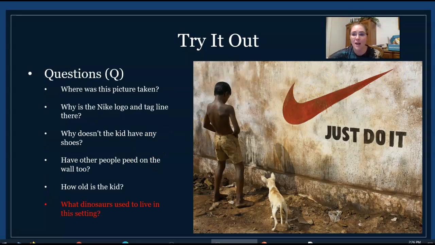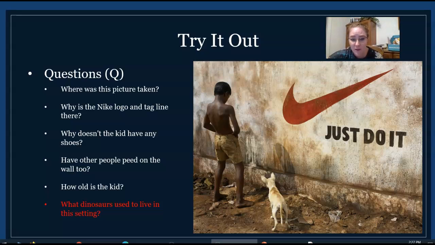Okay, questions. I can always come up with like a billion questions when I'm looking at these. But when you first start out, you might think, wow, it's kind of hard to come up with questions. But let's just look at the details that we notice and see that some of the details can be turned into questions. Why doesn't the kid have any shoes? We noticed that detail in the last slide, but now we're trying to figure out what's wrong. Why doesn't he have shoes? We would hope he has shoes.